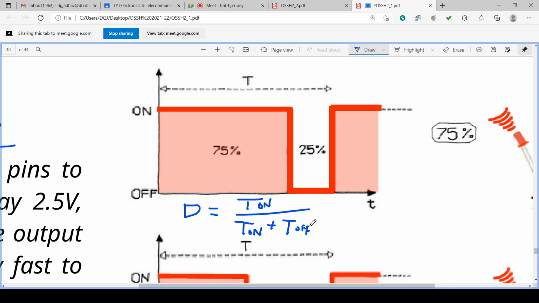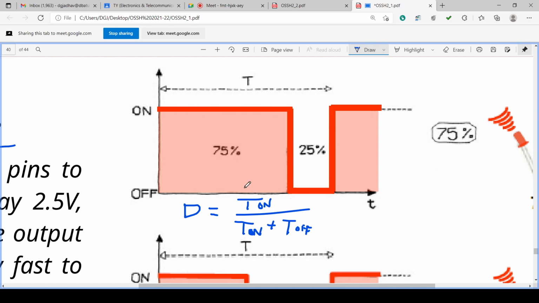D is equal to T on upon T on plus T off. It is the duty cycle.